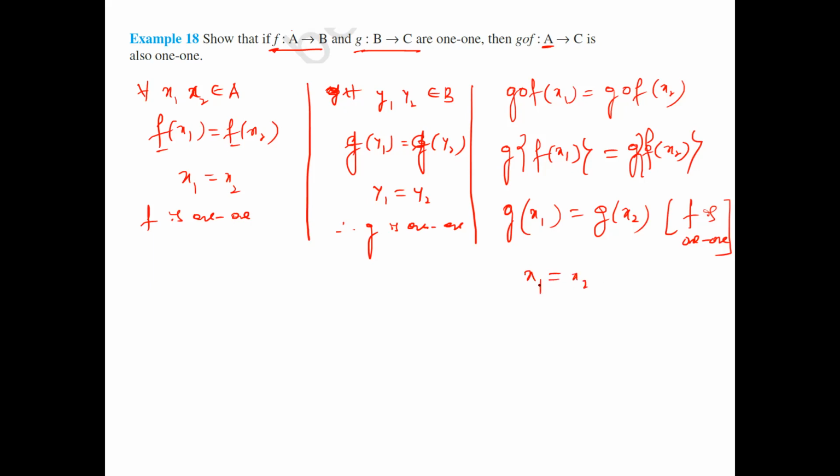Why? Because the reason is very simple here: x1 and x2 is nothing but, again, g is one-one. Therefore, what is the conclusion? G composition of f is also one-one. Yes. Please note down. I'll move to the next slide.